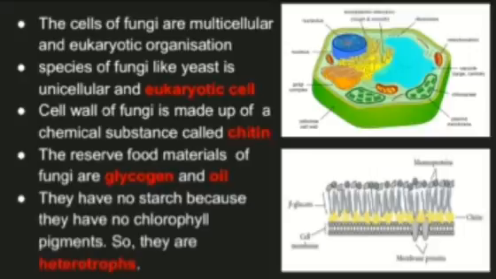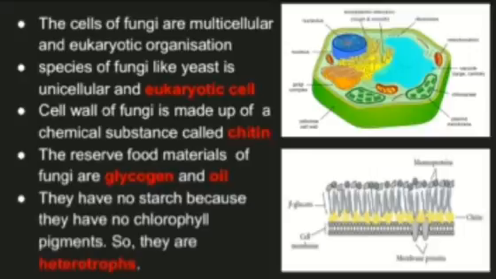The cell wall of fungi is made up of a chemical substance, chitin. You can see in the picture a yellow colored substance, which is chitin. The reserve food materials of fungi are glycogen and oil. They have no starch because they have no chlorophyll pigment. They are colorless, because we all know chlorophyll gives green color to the plant. Here chlorophyll is absent, so they are heterotrophs.